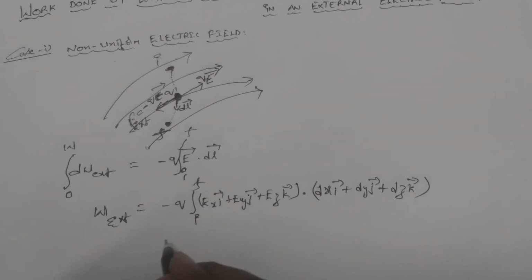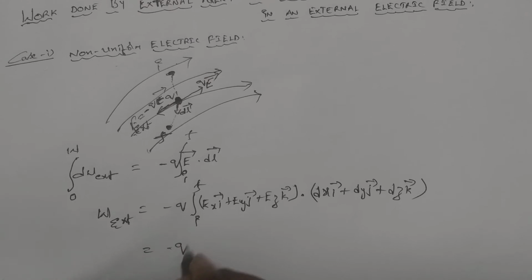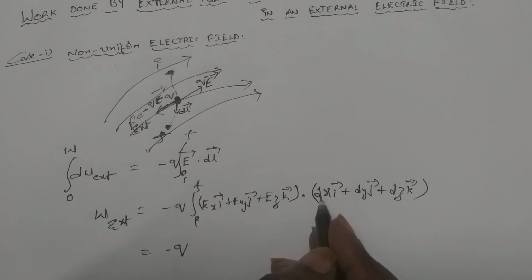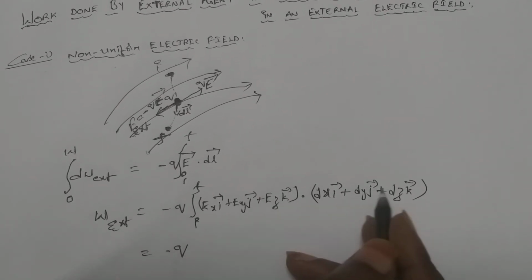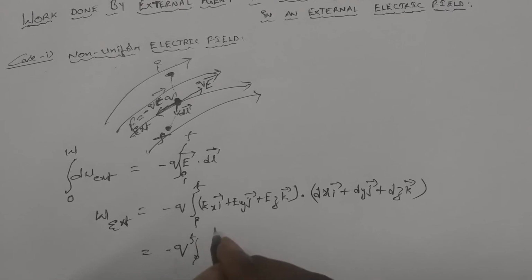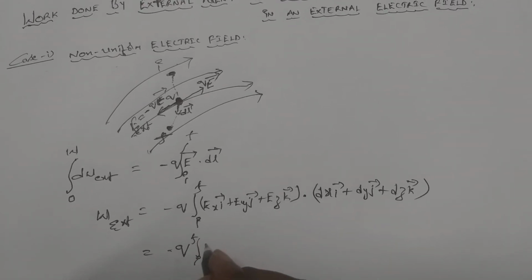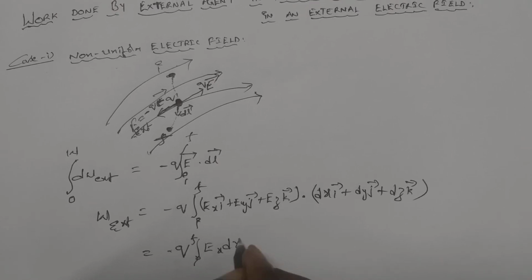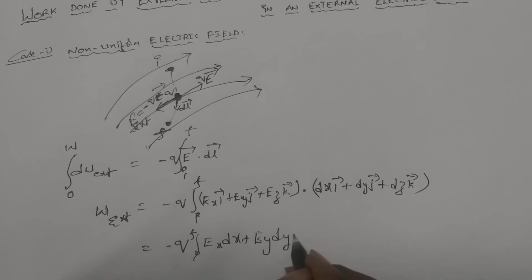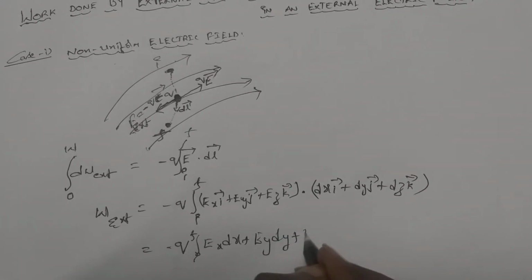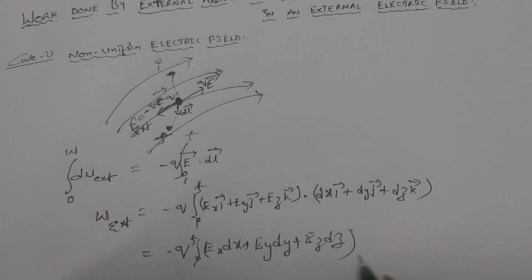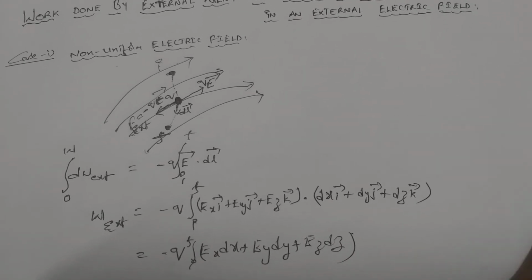So doing the dot product, we will get the work done by the external force. In the dot product we multiply the coefficients of i cap, j cap and k cap. As you already know how to do the dot product, from initial to final, Ex dx plus Ey dy plus, if we multiply the k cap coefficients, Ez dz. So like this we are getting the work done by the external agent.